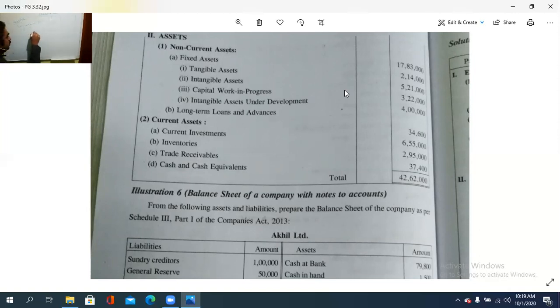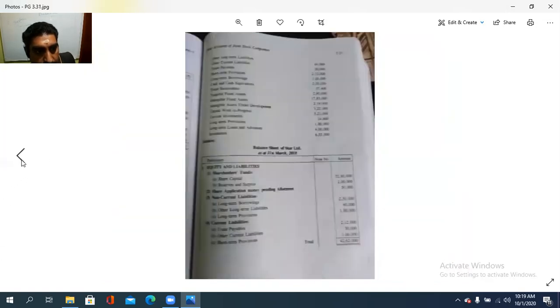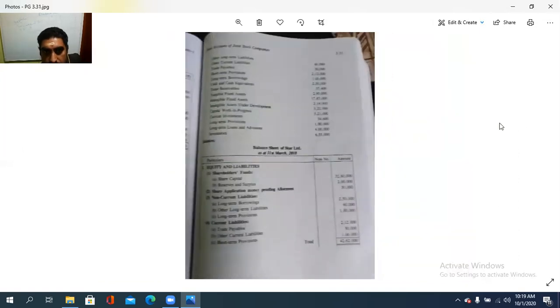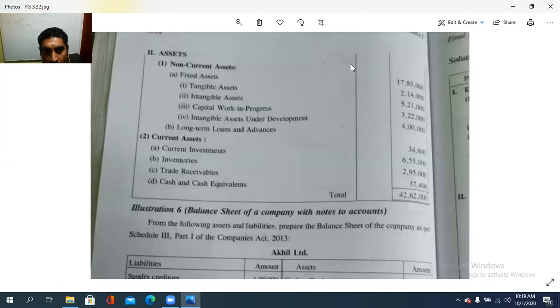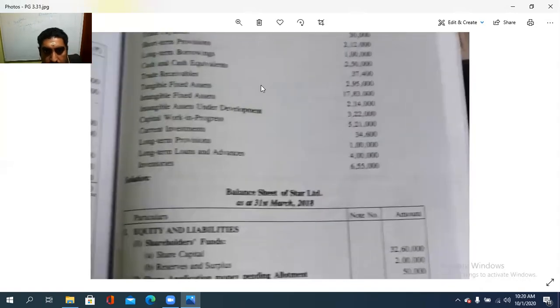So tangible, how much is the tangible? 17,83,000, isn't it? 17,83,000, that is the fixed asset itself. I will check it. Tangible fixed asset is 17,83,000. Okay.